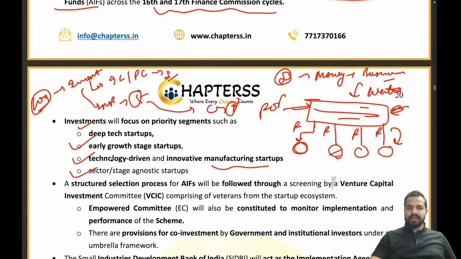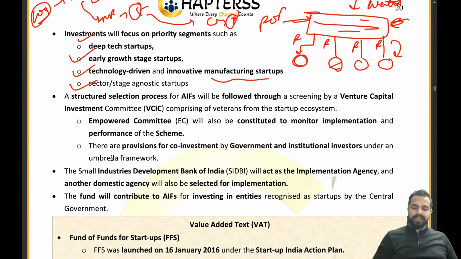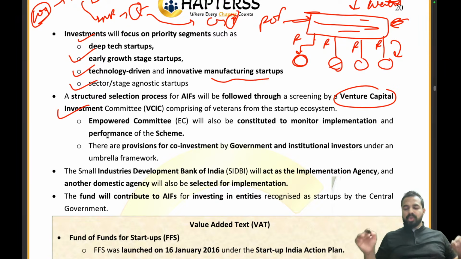Now a structured selection process for the alternative investment funds will be followed, through screening by a venture capital investment committee. Who will be doing this screening, guys? It is the venture capital committee, comprising veterans from the startup ecosystem, who have already worked very well in the startup ecosystem.